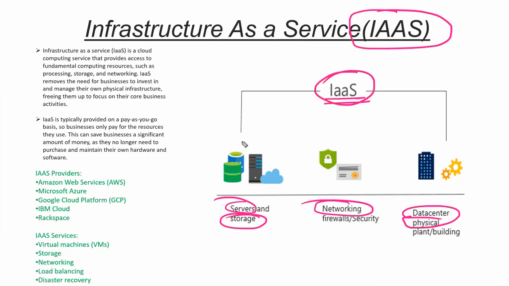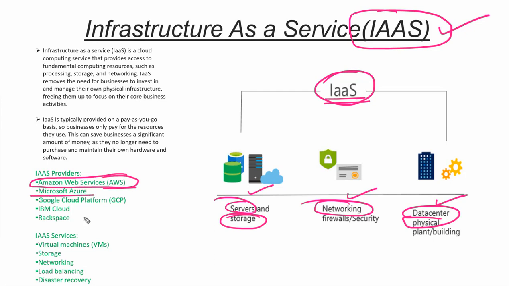Let's suppose you are coming from on-premise to the cloud, and you need only storage, only server, only networking, only data center. In that scenario, Microsoft says don't worry, I have a service model for you, that is called IaaS, Infrastructure as a Service. Who are the IaaS providers? AWS, which stands for Amazon Web Services.